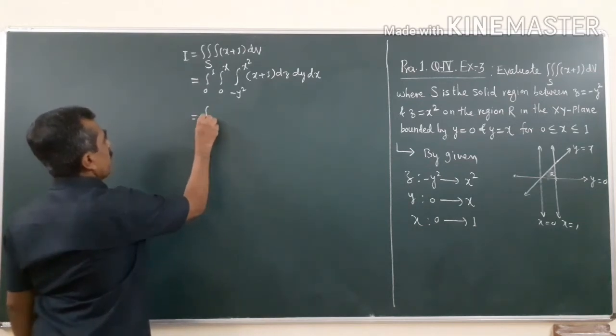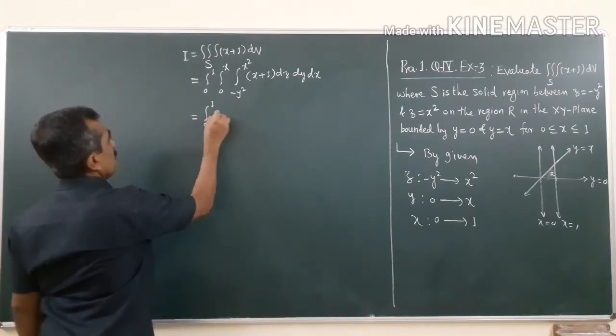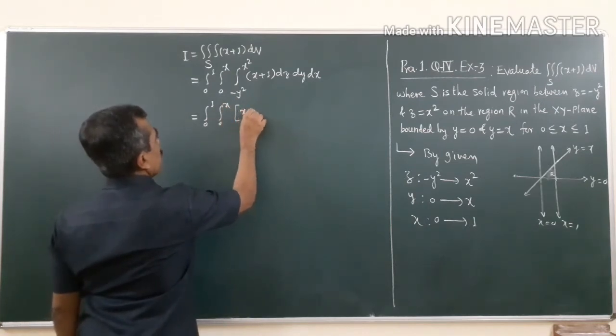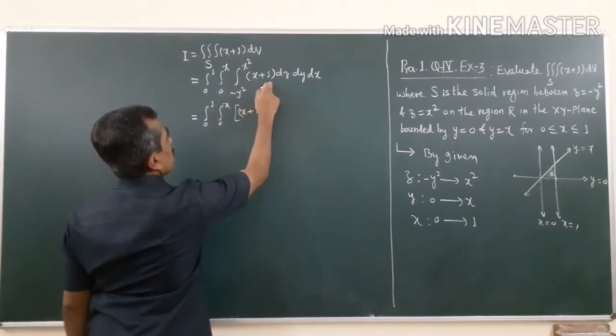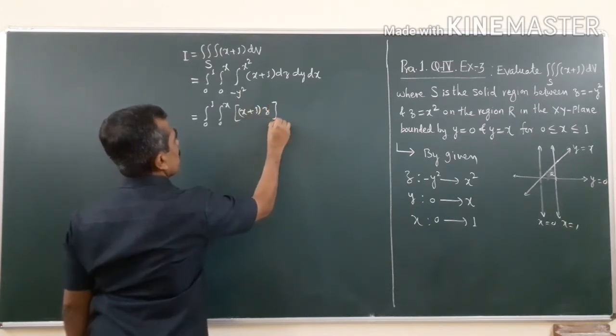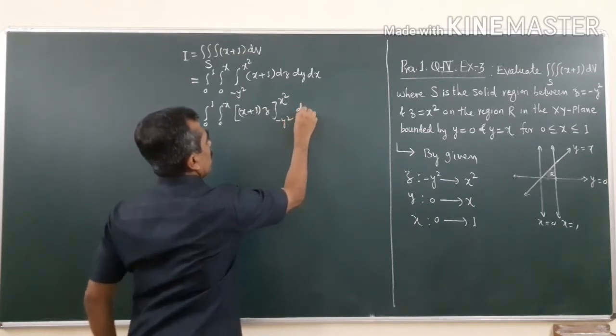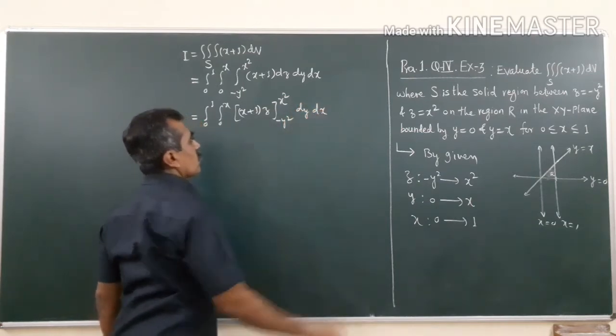So, this is integral 0 to 1, integral 0 to x. x plus 1 has nothing to do with z, so this is z from minus y squared to x squared, dy dx.